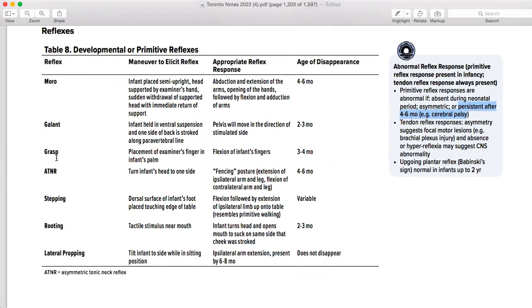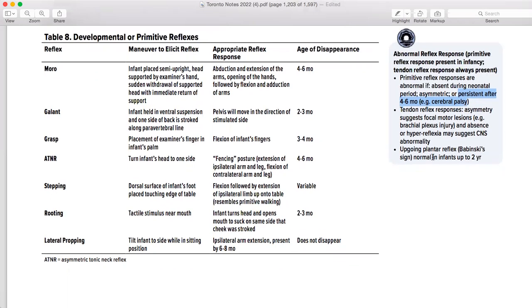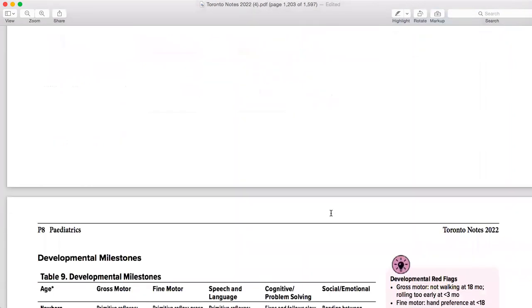I mean, the glabellar and grasp should disappear by 3 or 4 months, but the rough age is 6 months. If they still persist, it means the baby has cerebral palsy. Other than that, if the baby's tendon reflex response is asymmetrical, it suggests focal motor lesions, and absence or hyperreflexia may suggest CNS abnormalities. An upgoing plantar reflex, like Babinski, is normal up to 2 years. So this is kind of different: every reflex should disappear by 6 months, but which one is not going? Babinski. It should stay up to 2 years.